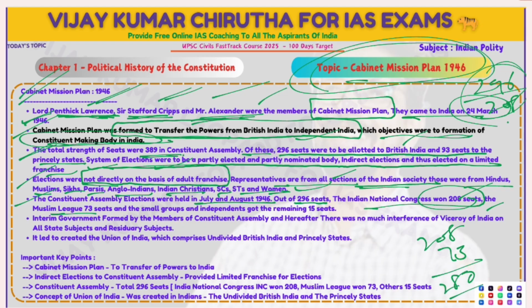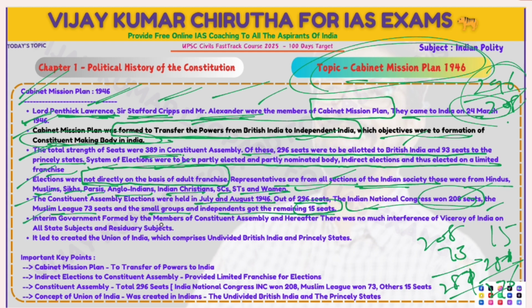So that totals 281 seats. Small groups and independents got the remaining 15 seats, making 296 in total. So almost all the seats were won by Indian candidates.